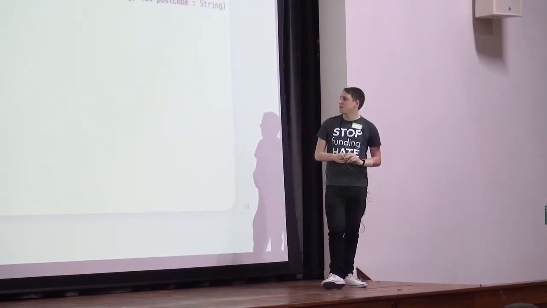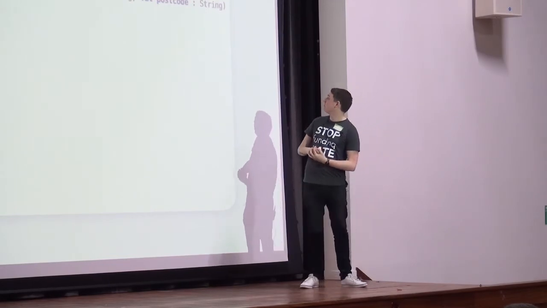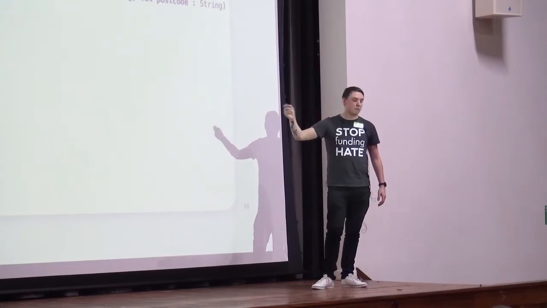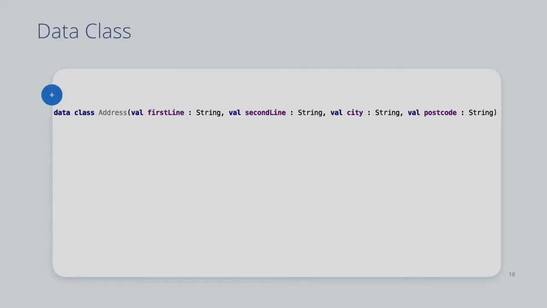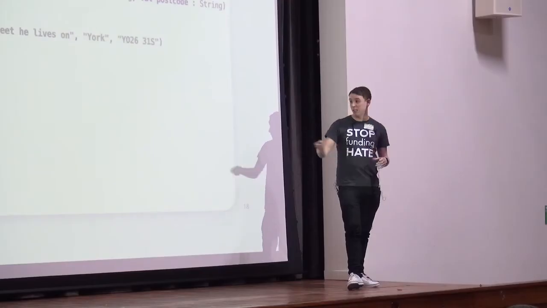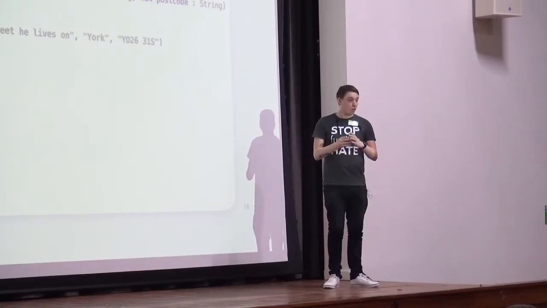Data classes are cool. So this is a data class. I've gone from an address, first line, second line, city, postcode, address. It's just like the other class definitions, except I've stuck the data keyword in front of it. And that does some really cool things. That implements the members for free for us. Okay, so if we were to create an instance there, we get the toString method implemented for free for us. So when we get the type output to the console, in this instance, we'll get a good variation of it.